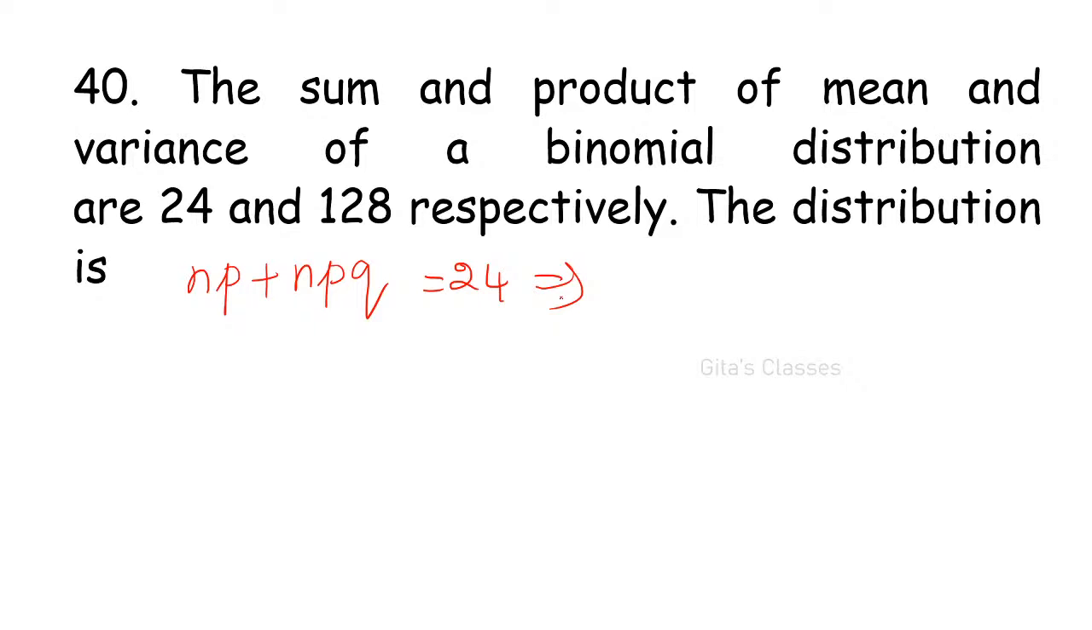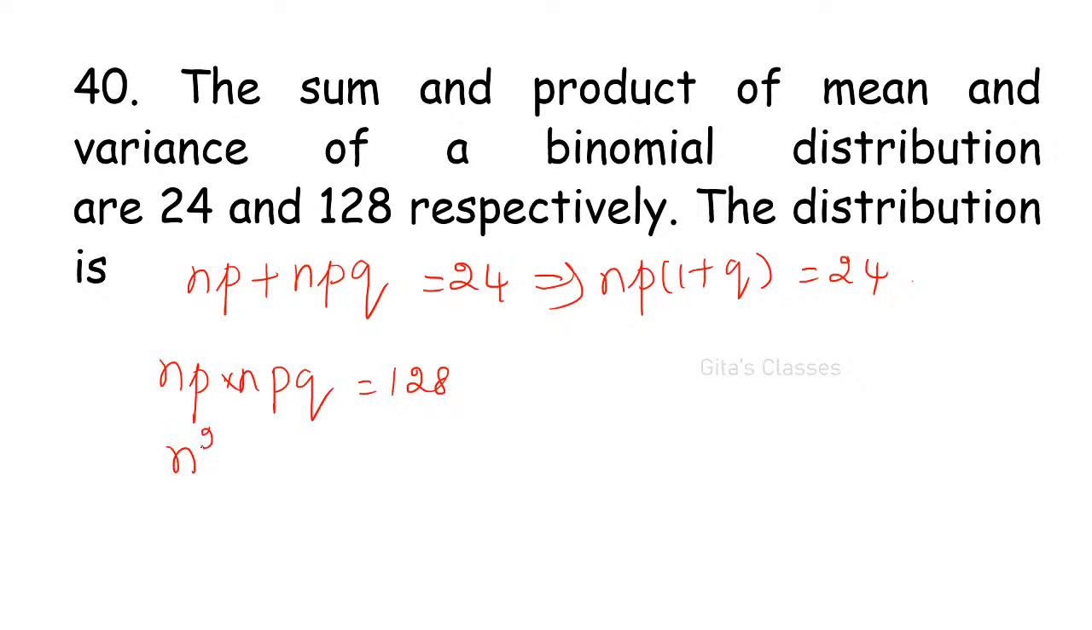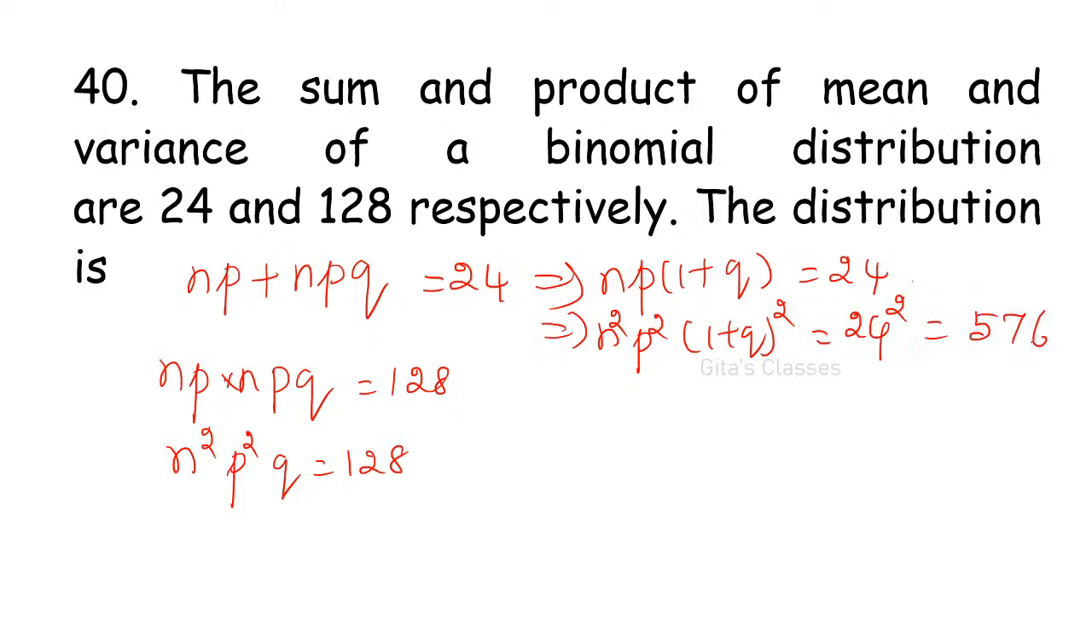So the last question, NP plus NPQ is 24. That is NP into 1 plus Q is 24, right? And what is the next one? Product of this, that is product of mean and variance. That is NP into NPQ is equal to 128, that is n squared p squared q is 128. From this also you square it, that is n squared p squared into 1 plus q the whole squared is 24 squared, that is 576, right?